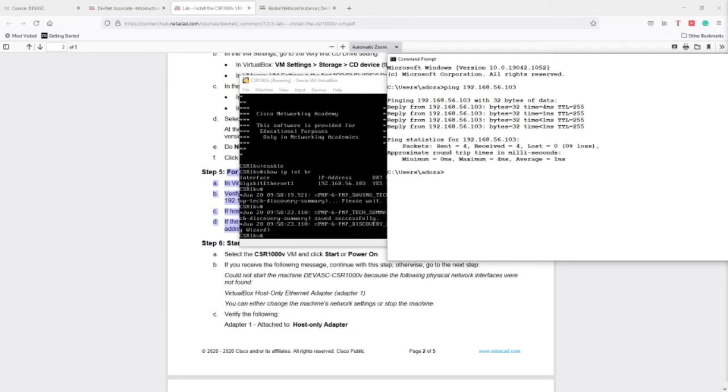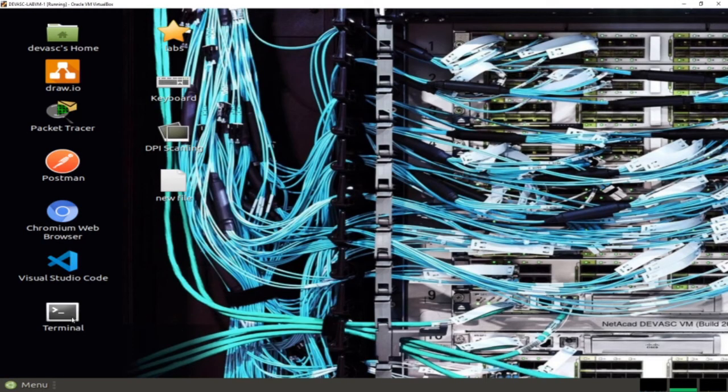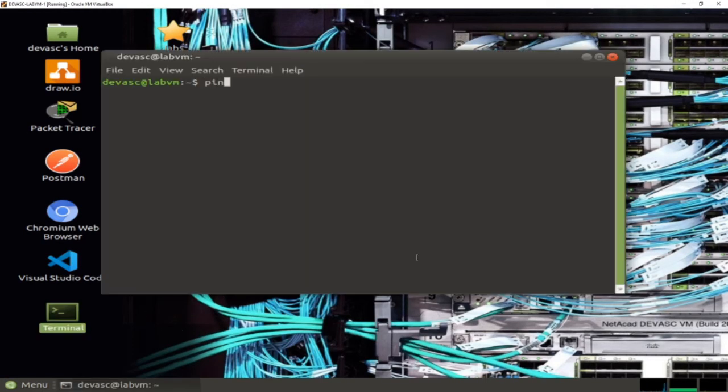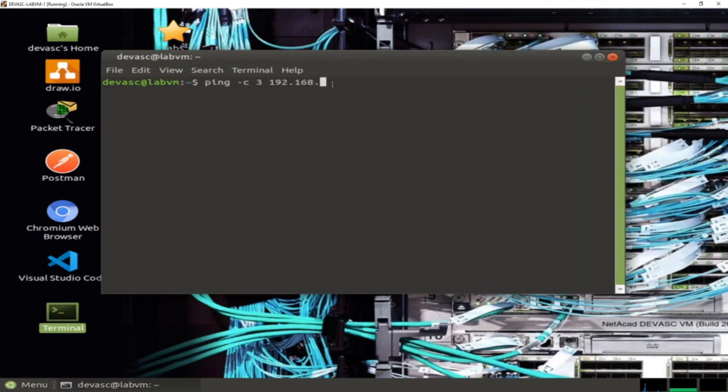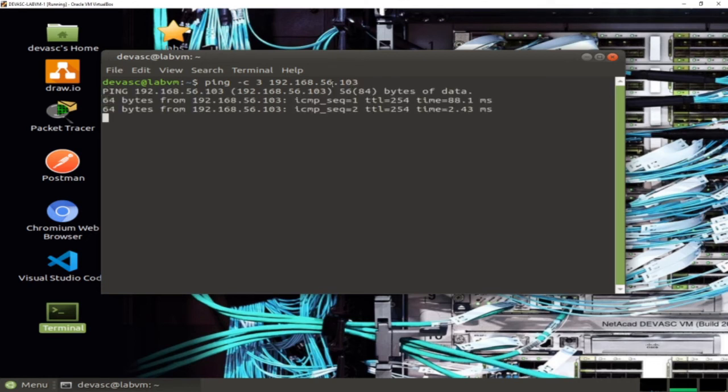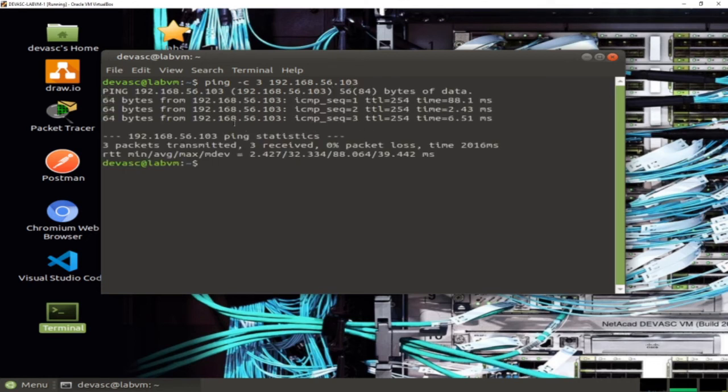Now I'm going to ping the same IP address from the Linux virtual image. As you can see here, I have also connectivity with them.